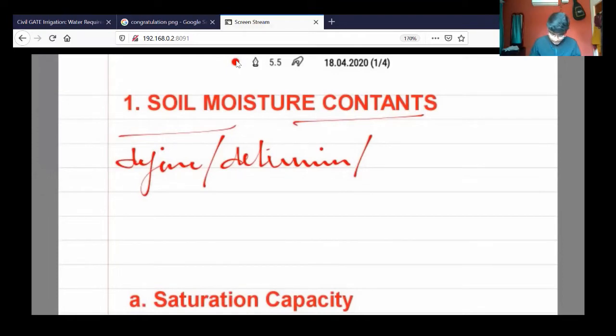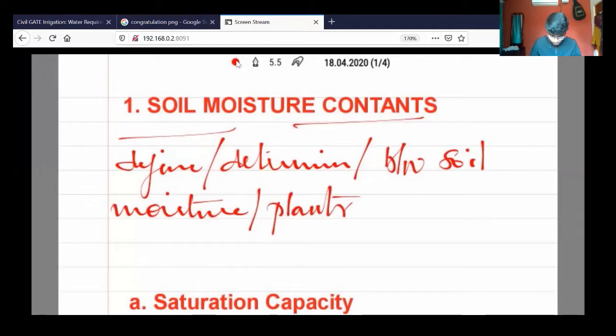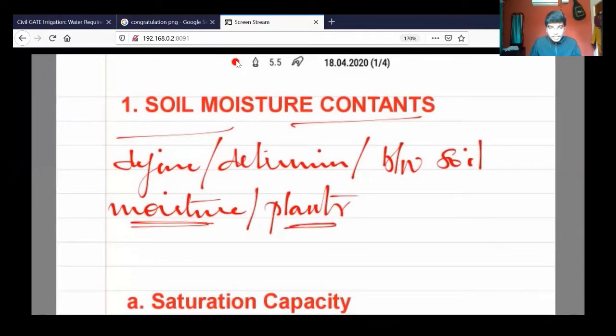So it is significant in the relationship between soil moisture and plant. Unless you know the significance between the soil moisture present in the soil and what type of plant you are growing, it will be tough to determine the yield of the plant. So you should know what the different types of constants are.